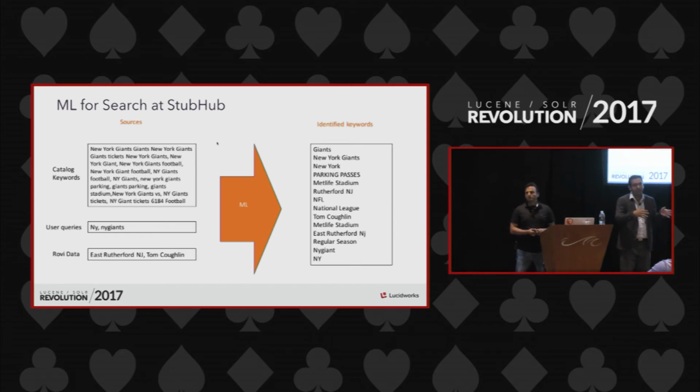I used to be at Williams-Sonoma, and the user would type in whiskey glasses, right? The number of results retrieved by the Endeca engine would be 2. Why? Because Williams-Sonoma sold 2 whiskey glasses, meaning that the merchandisers had actually put the word whiskey glass with only 2 of the glasses. Williams-Sonoma as a company does not sell glasses that are used for drinking water. They only sell alcohol glasses. But the glasses were marked as double old-fashioned crystal glass without the word whiskey in it, right? So clearly they would never be retrieved, right?